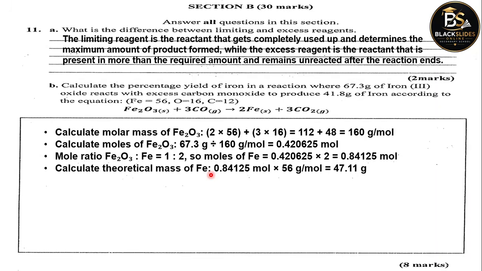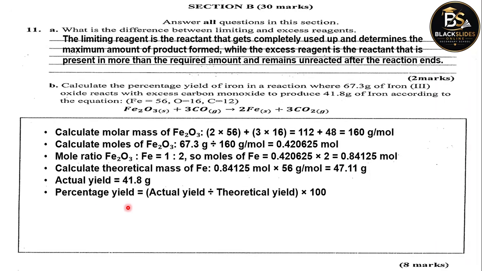All right, so the actual yield of the iron is 41.8 grams. So using the actual yield, this one, and the theoretical mass, this one here, we can calculate the percentage yield.